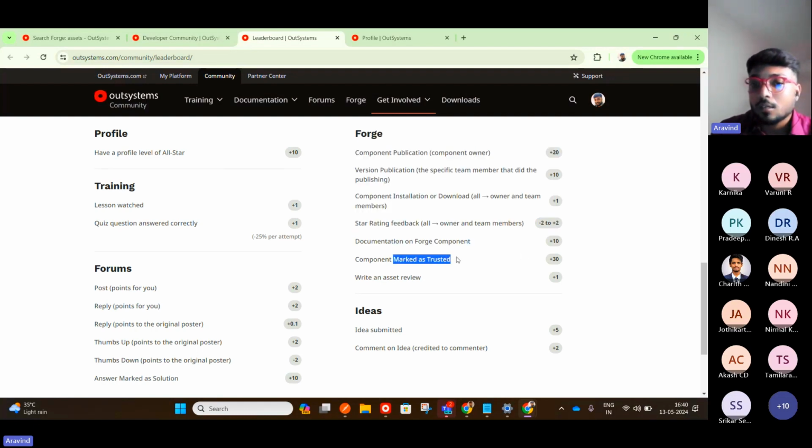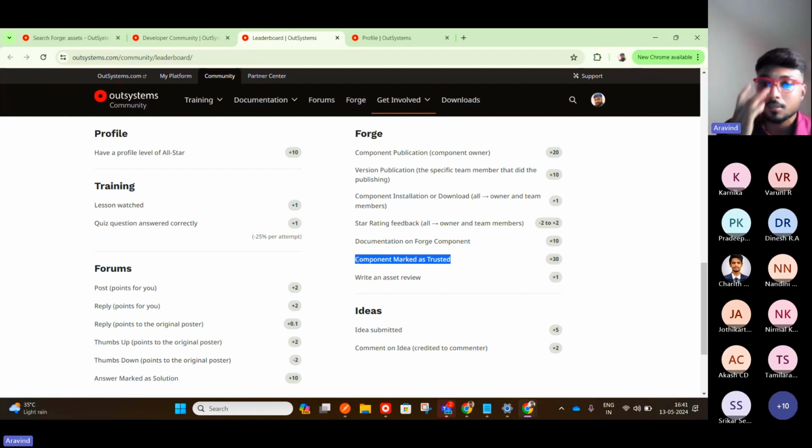There is one more feature called trusted. You can also check in many components. Some components are OutSystems trusted, right? So if you're getting a trusted badge, then you're getting 30 points, right? And it's not easy to get a trusted badge. You can also nominate your component for a trusted badge, but OutSystems will also perform some review on your component, whether it is trusted, whether it is following all the prerequisites that we have mentioned in order to upload a component. All those things they will verify, and if they are satisfied, they will update your component as trusted.